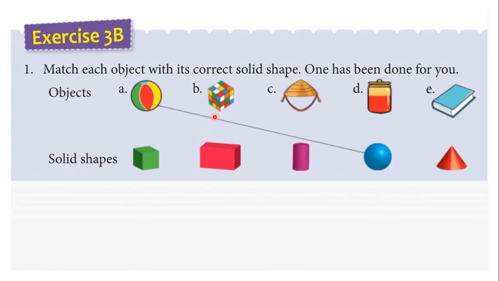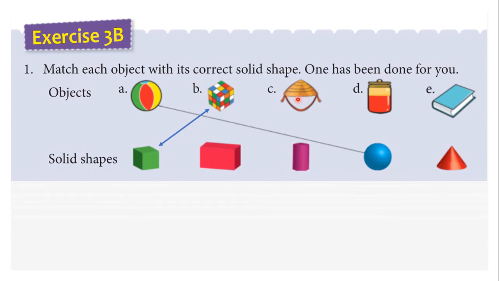Now let us do the rest of these. B, this is a Rubik's cube. The shape of this is a cube and we have to match with the cube here by drawing a line like this.